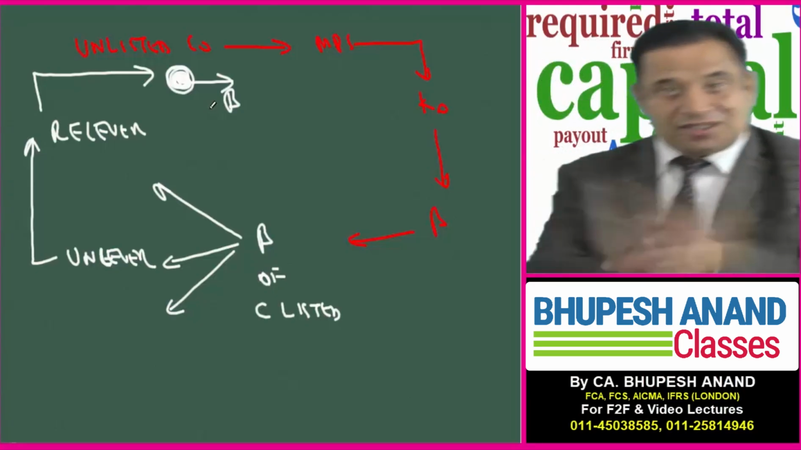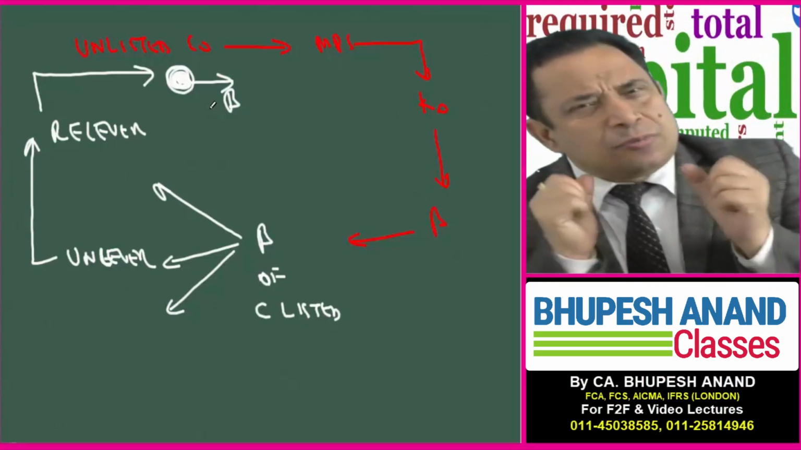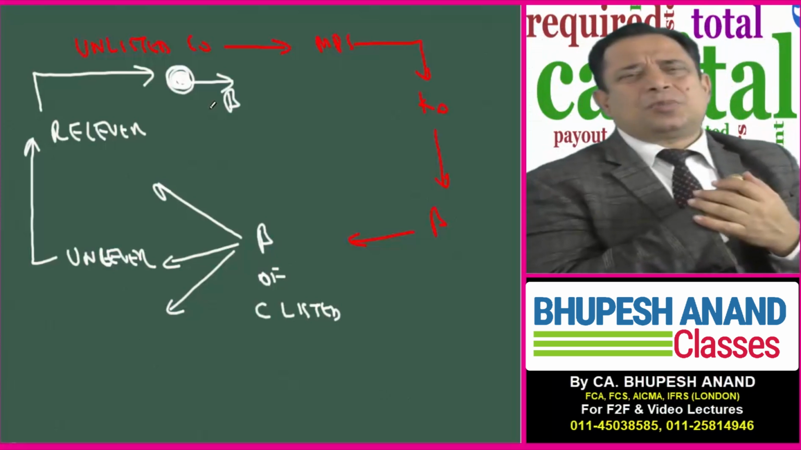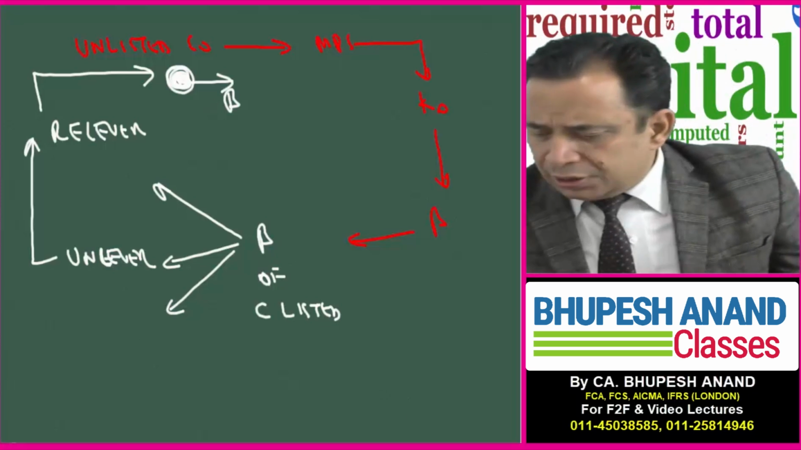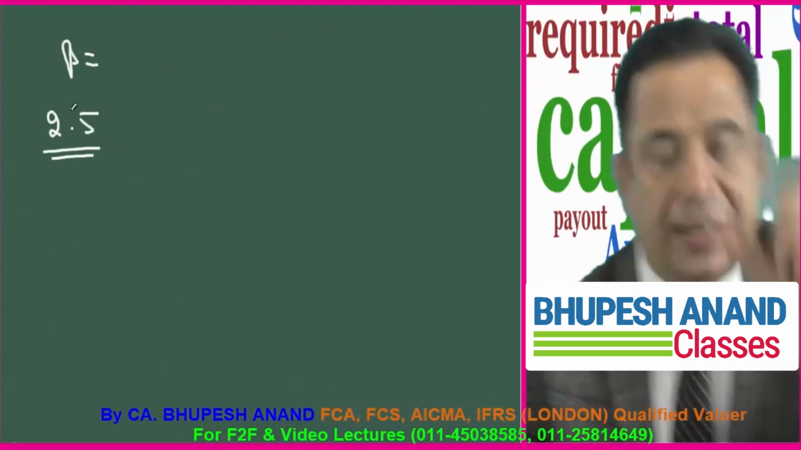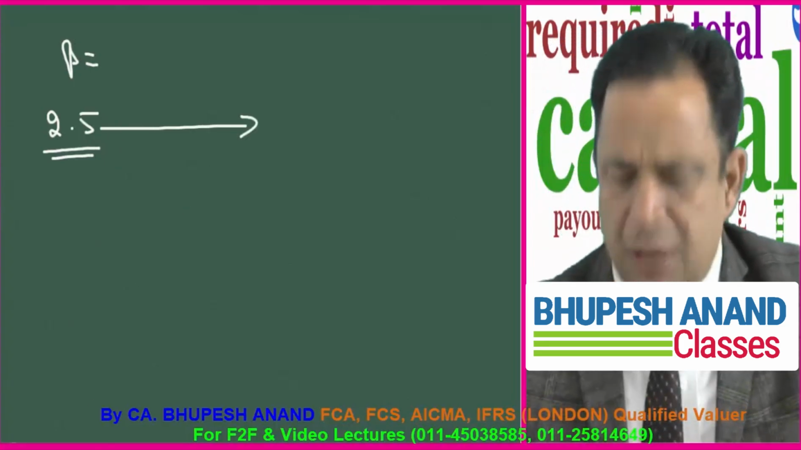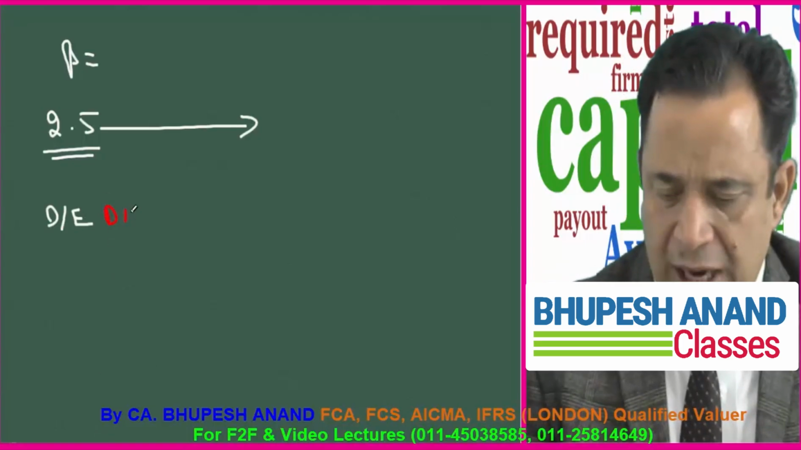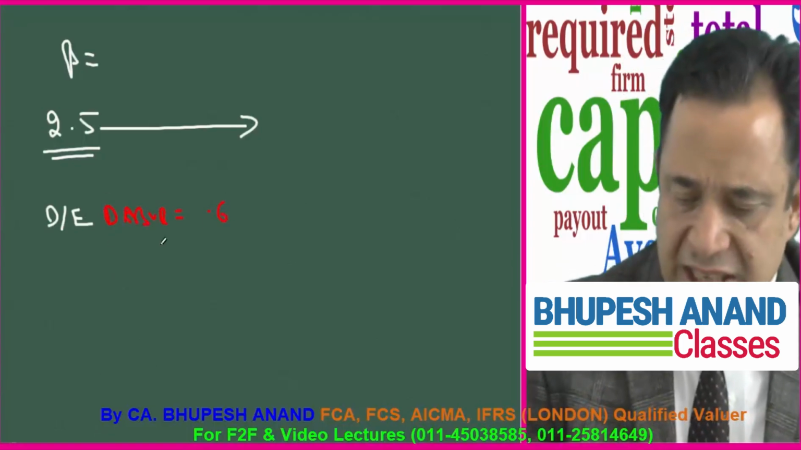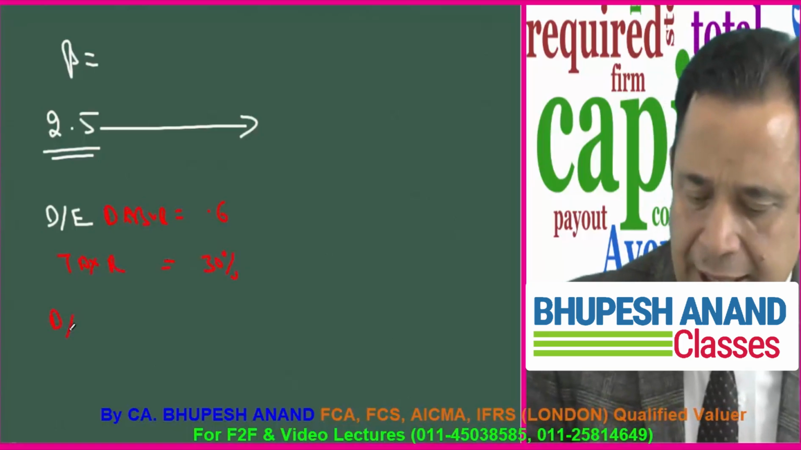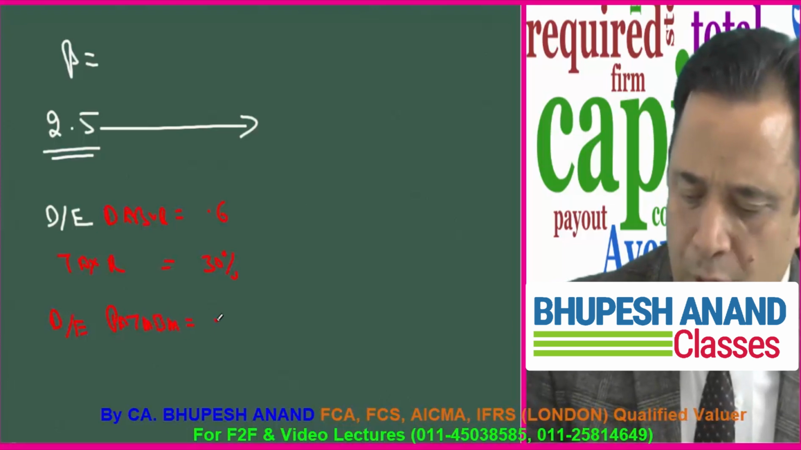So please take out your registers. Today's lecture is the most important lecture. I'm again telling you that today's lecture is very, very important. Firstly, I will say 2.5. Let it be the beta of Dabur. Supposing the debt equity mix of Dabur is 0.6, the tax rate is 30%, and the debt equity mix of Patanjali is 0.7.